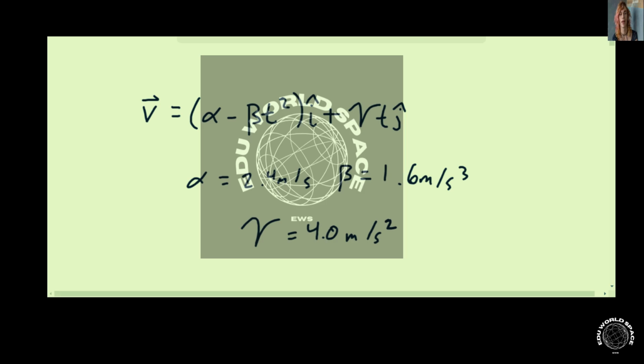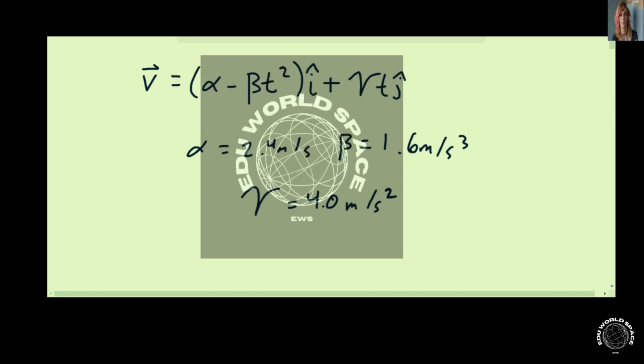So here we have the trajectory of a bird, or the velocity vector, given by this equation. And what we need to do is find the acceleration and position vectors. In order to find the position vector, all we're going to do is integrate the velocity vector. So if we integrate in the i-hat direction first, we get alpha t minus beta over 3 t cubed.